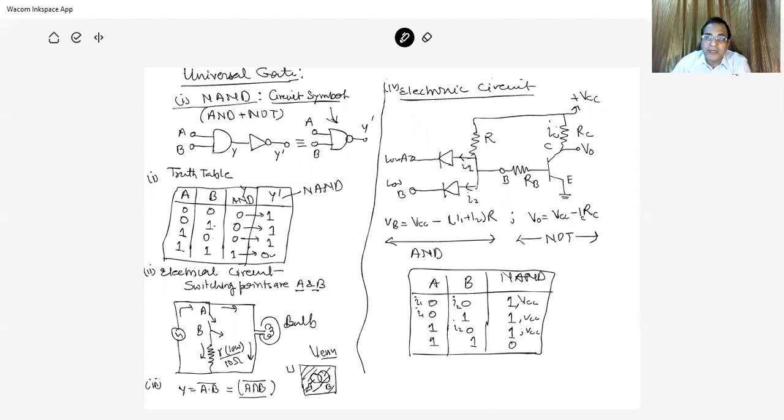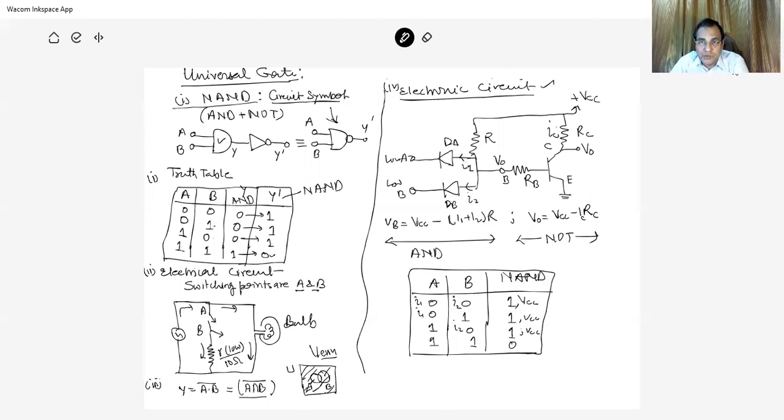Now the most important case is again the electronic switch. The electronic circuit consists first, as we discussed in the previous cases, of diode DA and diode DB. When the inputs are low, these are forward biased, and if current is flowing there is a potential drop, and this potential drop makes V0 equal to 0.